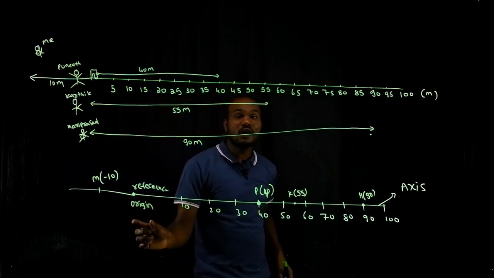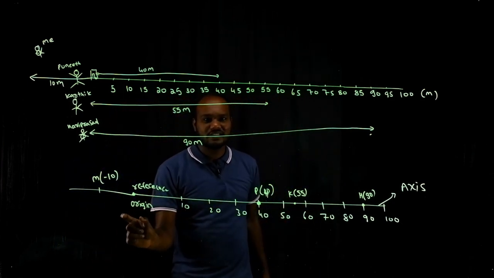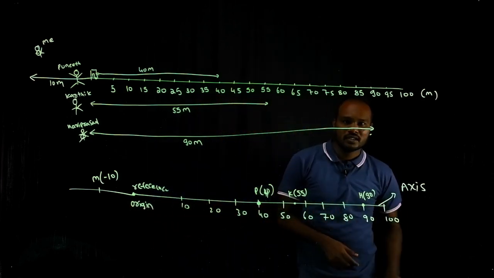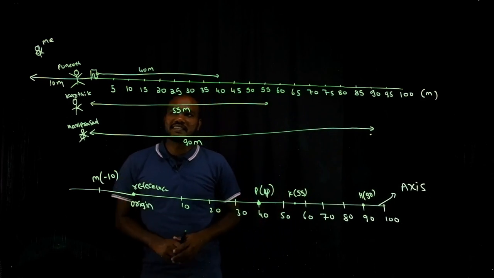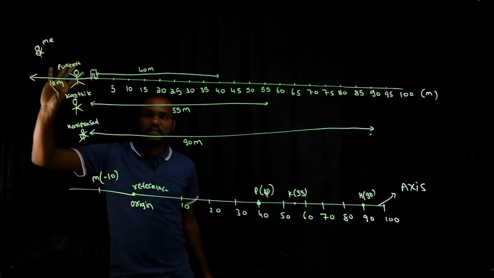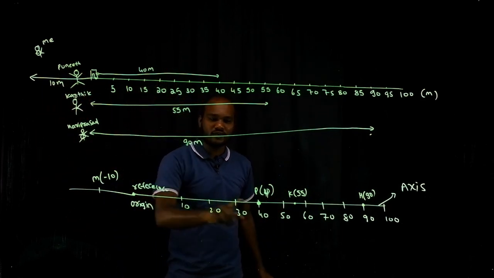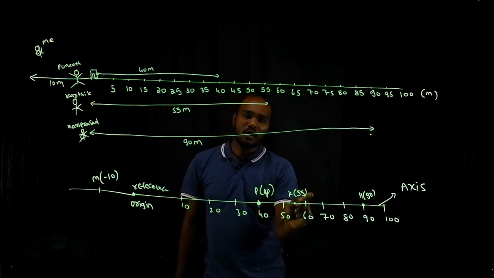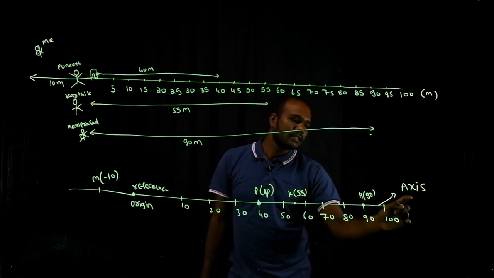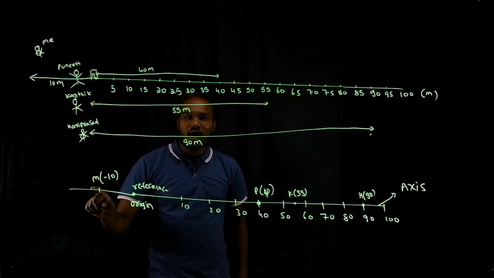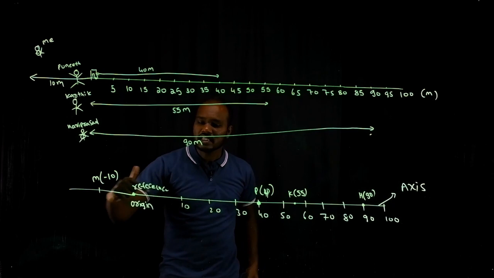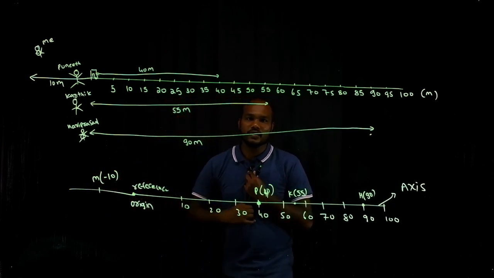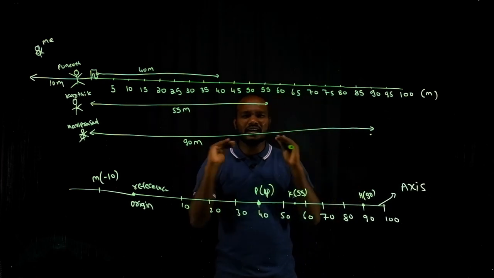This reference point is called the origin. Is that good? I have taken a scenario. Everybody understood what the scenario was? There were four people. The first one went 40 meters. By looking at the point, can you tell me how much he went? 40 meters. Here how much? 55. Here 90. Here, I went 10 meters, but not in this direction, in the opposite direction. Is that good? We should be capable of learning this very simply.